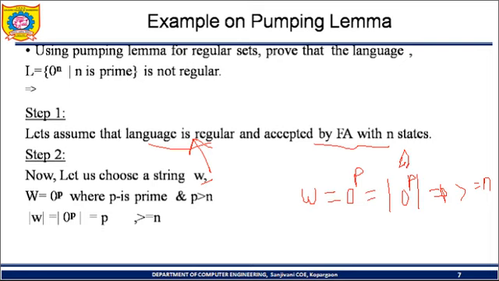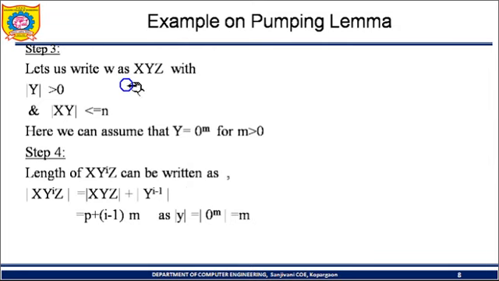Now the next step is that we break w into the string xyz, such that mod of y must be greater than 0 and mod of xy must be less than or equal to n. So let us write w as xyz with mod of y greater than 0 and mod of xy less than or equal to n.